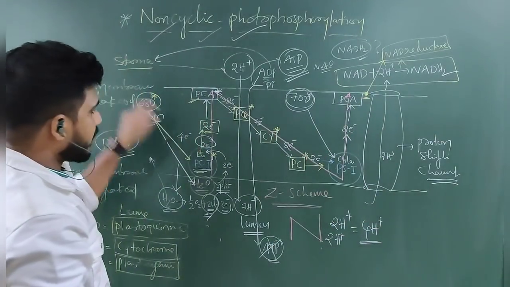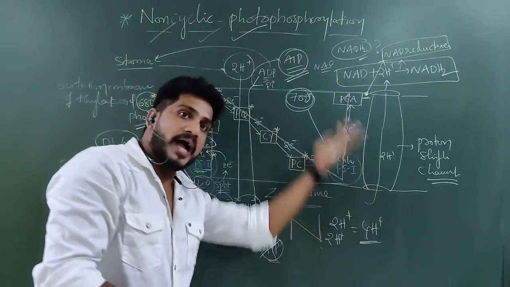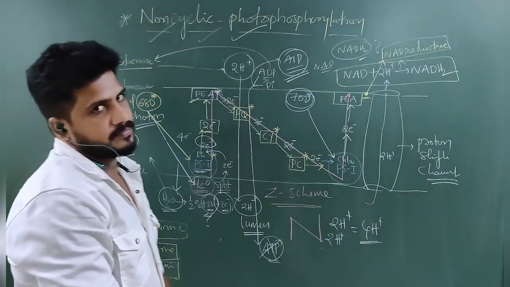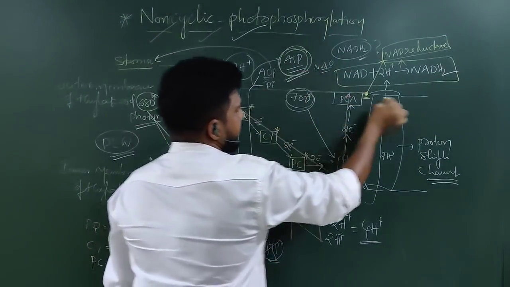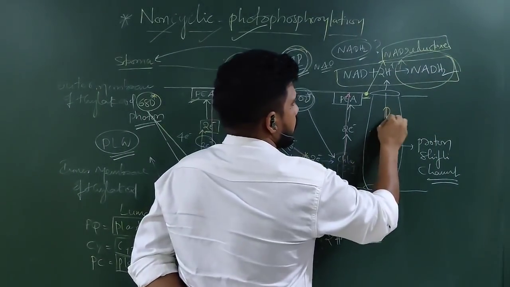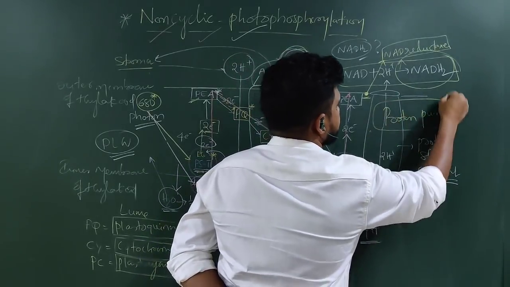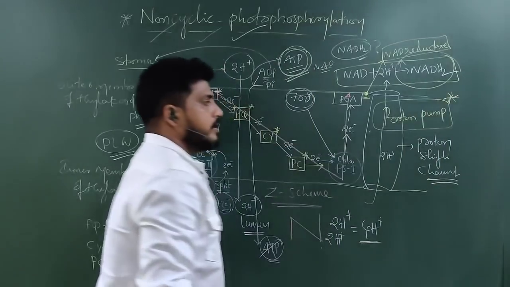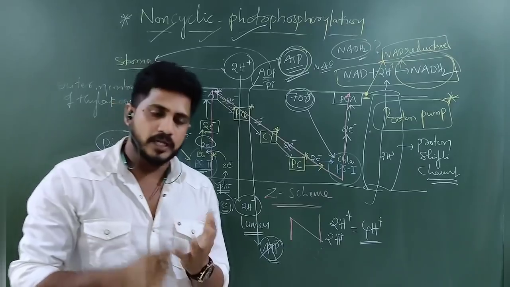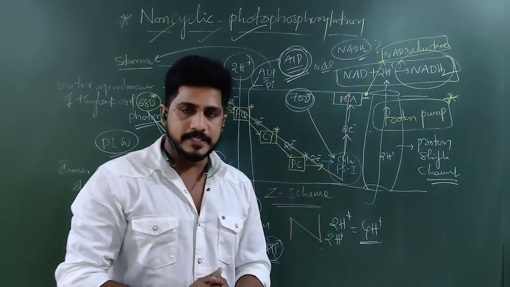As long as light is coming, that much time protons are accumulating over here. That much time protons pump back from the lumen to the stroma. At that time NADH2 will be synthesized. ATPs and NADH2s are synthesized due to the proton pump. So this is called the proton pump. One more dimension of this proton pump mechanism is cyclic photophosphorylation. These two we will discuss in the next class.